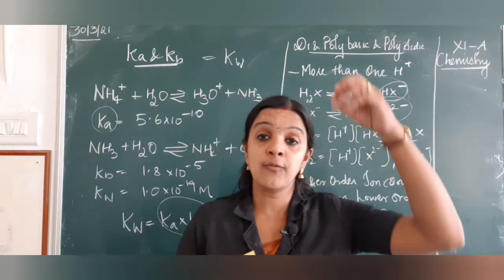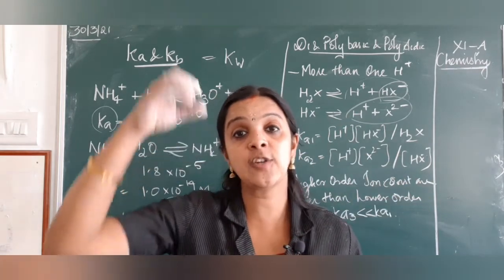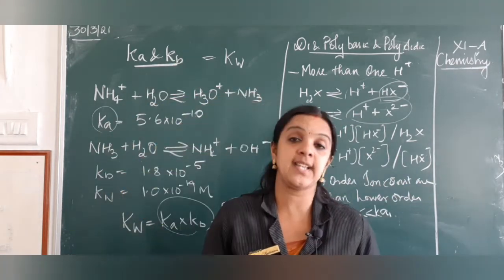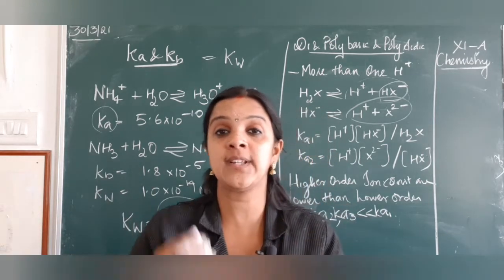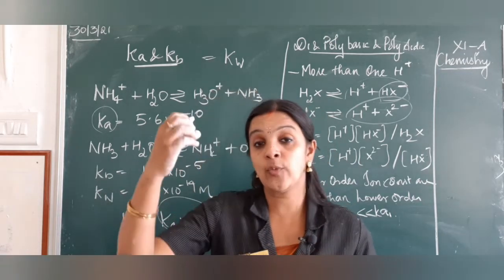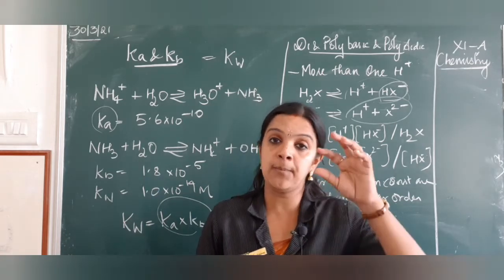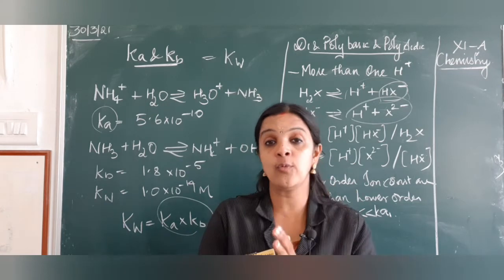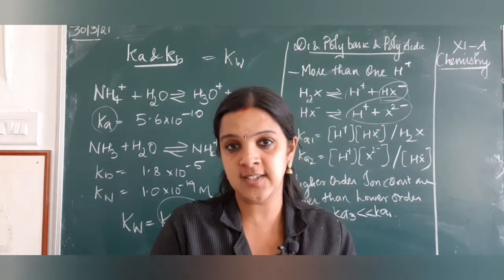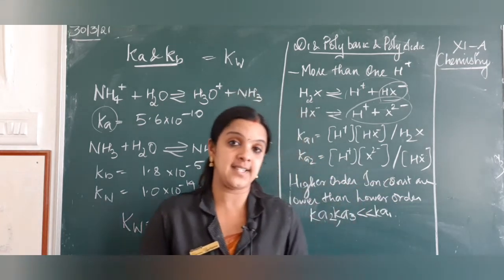Or I can say when we go down the group, the size of the halogen atom increases actually, or any electronegative atom attached along with hydrogen, it increases. So when it increases down the group, the bond strength actually decreases. So it is easy to break the bond with less energy, so more will be the acidic strength.